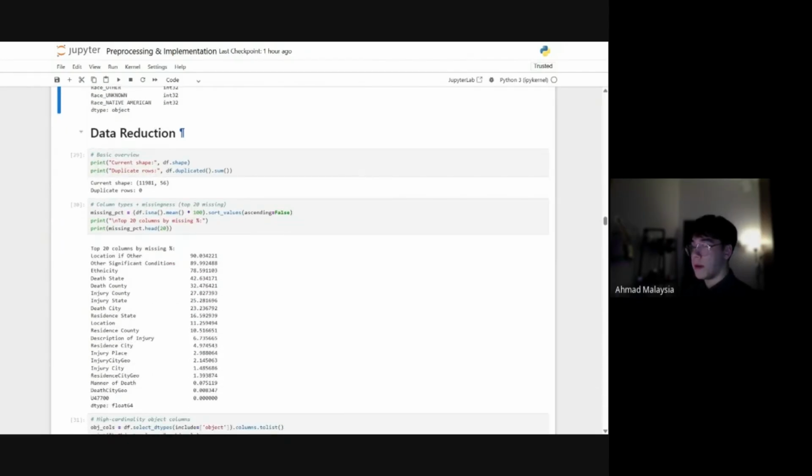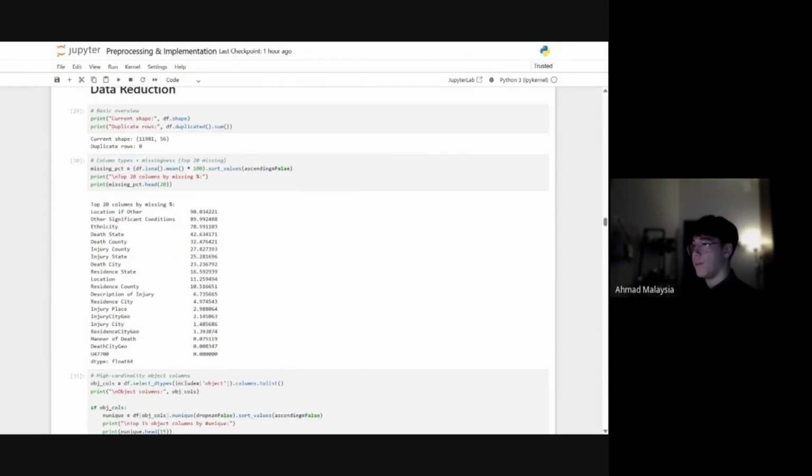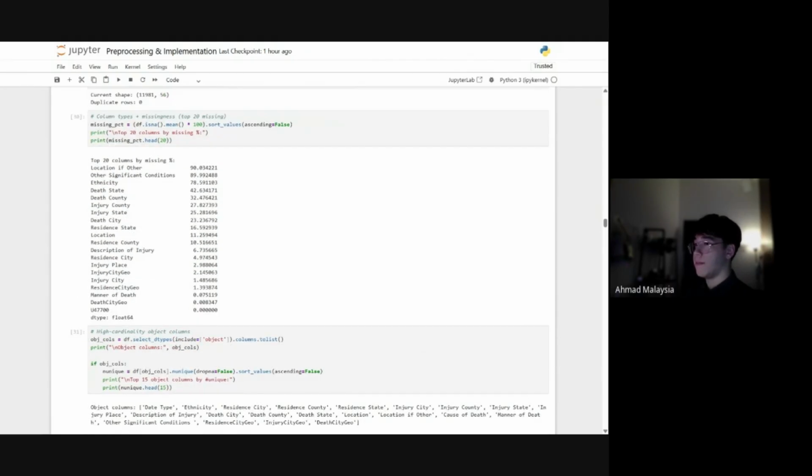Now I'm going to apply data reduction because I'm not going to be able to use all the columns based on my applications at least. We can just take a quick look at the shape again, and we can tell that there's obviously no duplicate rows, which is good. This is just for percentages.